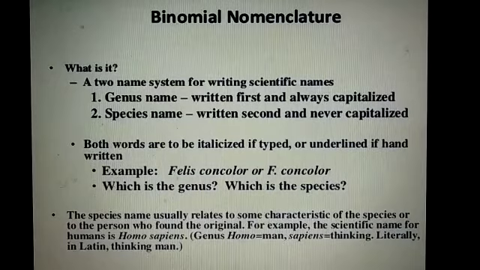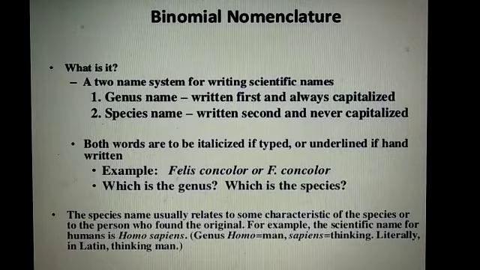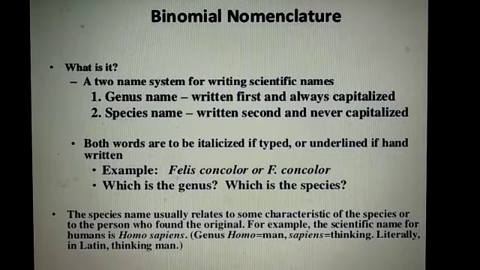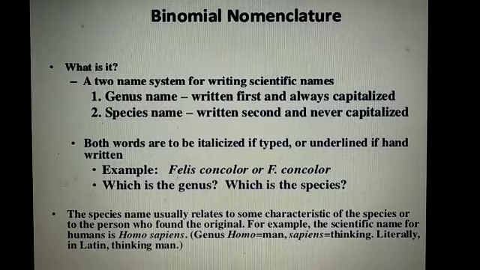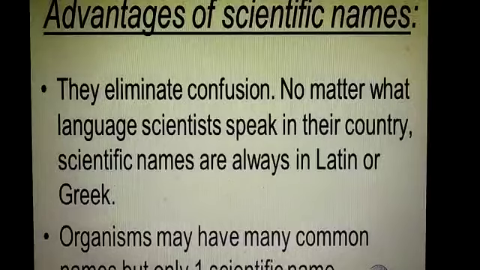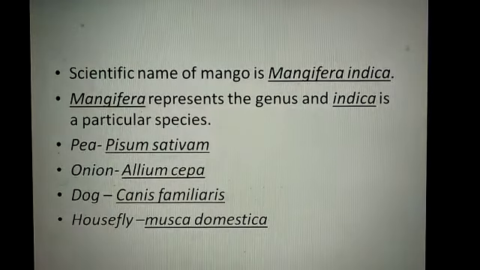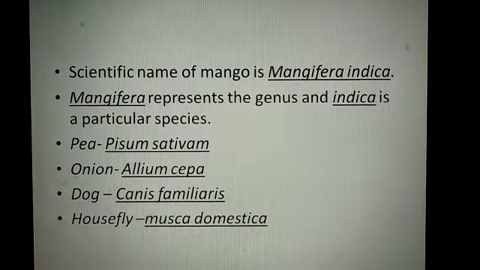Whenever we write the scientific name, student, the first name is the genus name and the second name is the species name. When we write the genus name, always remember that the first letter of the genus name is always capital. And in a species name, all the letters are small. Is that clear? Here you see some examples.